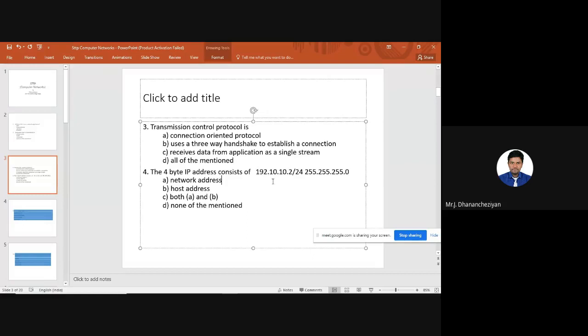For this particular question, the network address can be 192.10.10.0/24. This is the network address. Any incoming packet entering my network will enter using this particular network identifier. And the host address is nothing but 192.10.10. So when you see an IP address with prefix or subnet mask, I can identify two portions, the network address as well as the host address. So for this particular question, we have option C, so both A and B will be the option.